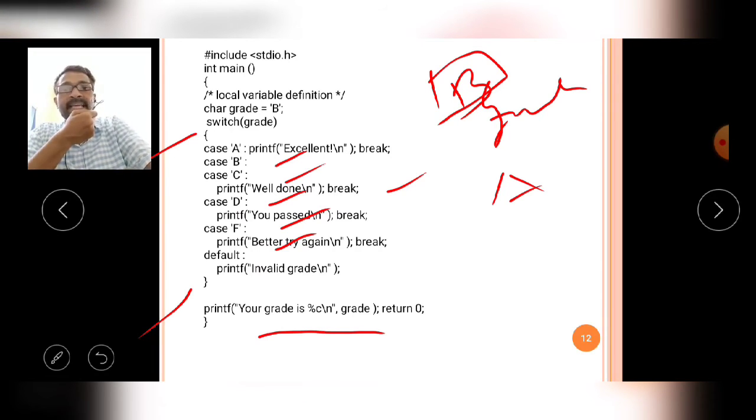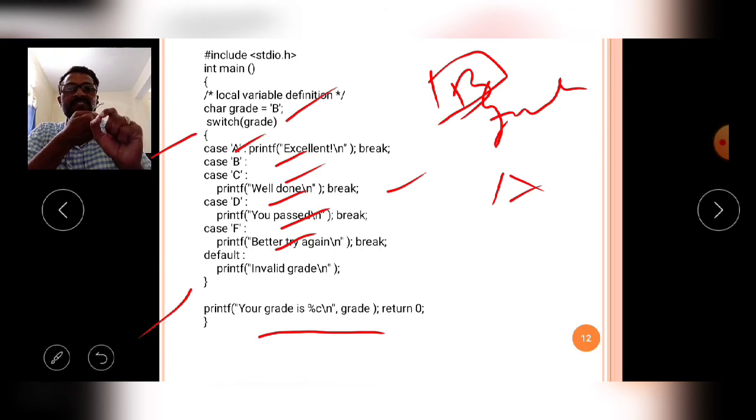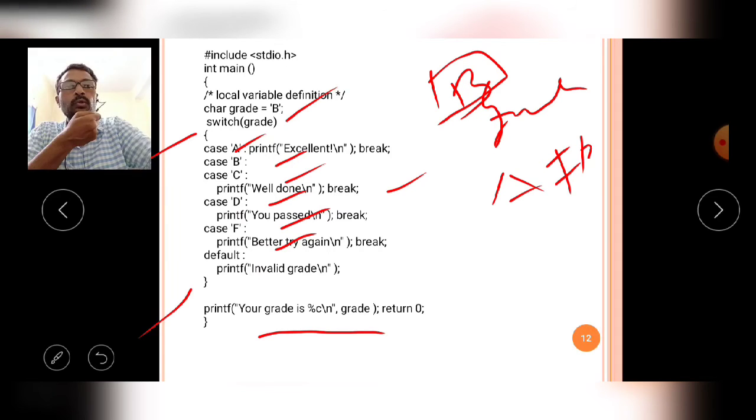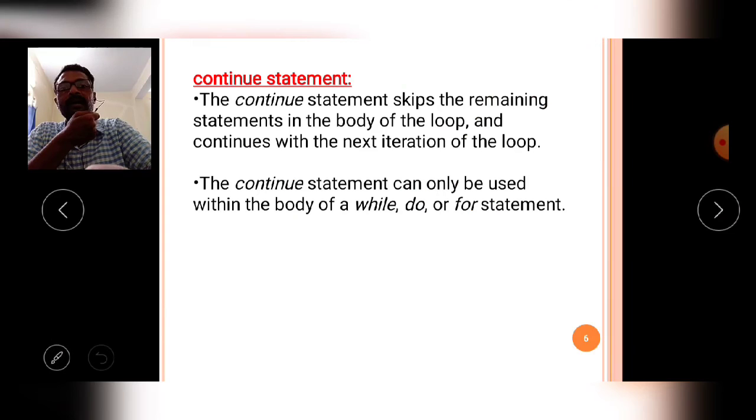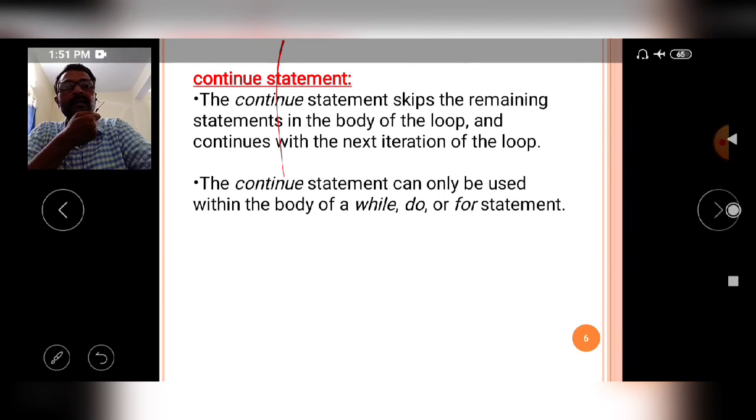Here the case value is A and the grade variable value is B, meaning the switch statement value is B and the case option value is A. So A is not equal to B, the two are different, so the first case is not executed by the compiler.